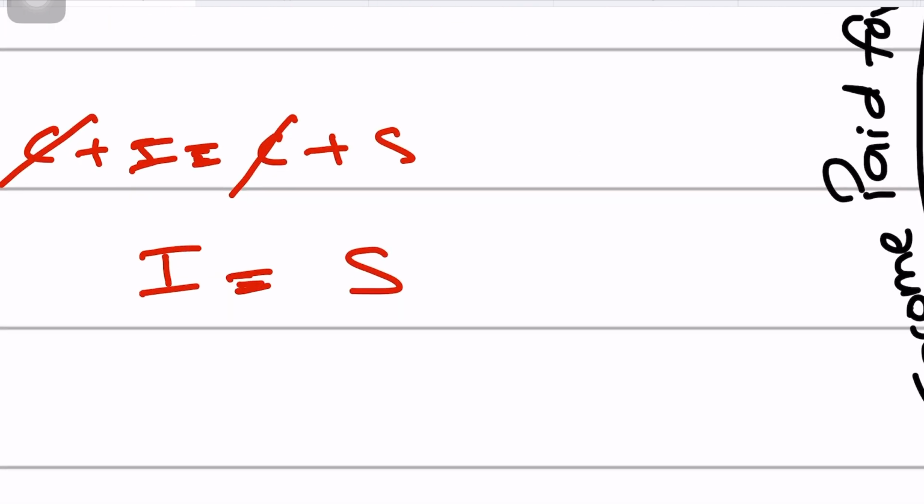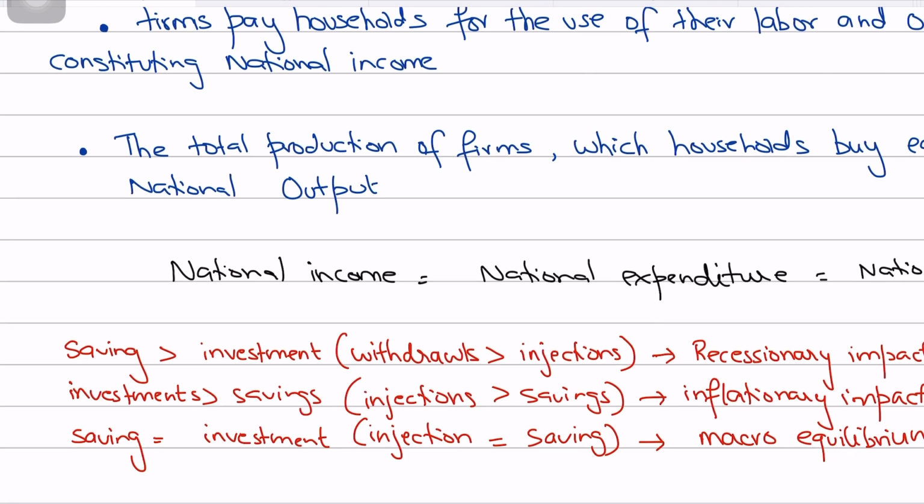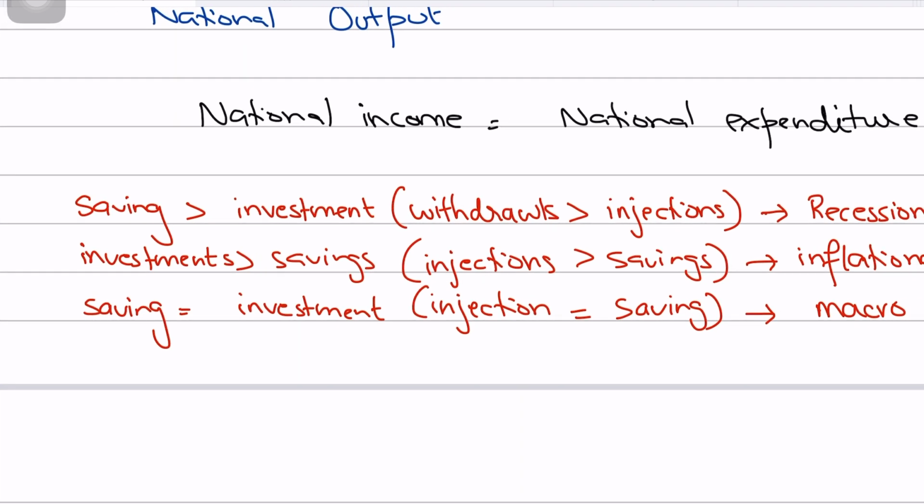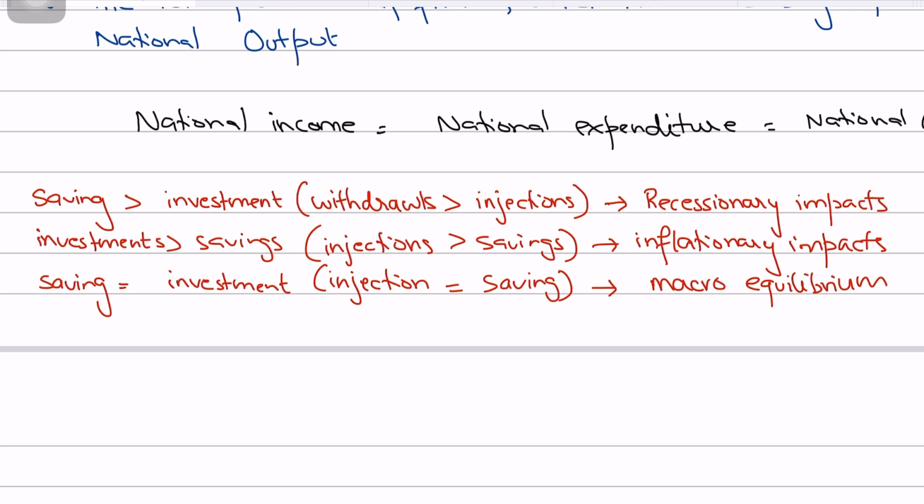But if investment is not equal to saving, let's say your investment is more than saving, it will create inflationary pressures in the economy. So if investment is more than saving, which means injections are more than withdrawals, it will create inflationary pressures in the economy. But ultimately your equilibrium will be restored, right? And when saving is more than investment, it will create recessionary impacts in the economy, right? Although your equilibrium will be restored, but at a lower level of equilibrium. And saving equals investment is the point where it is your macroeconomic equilibrium, right?